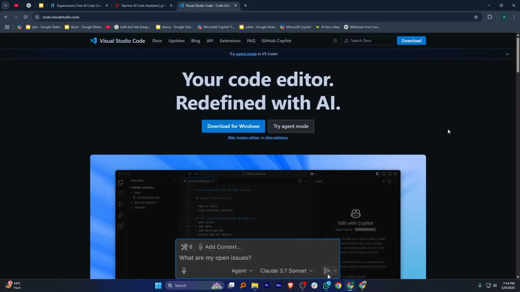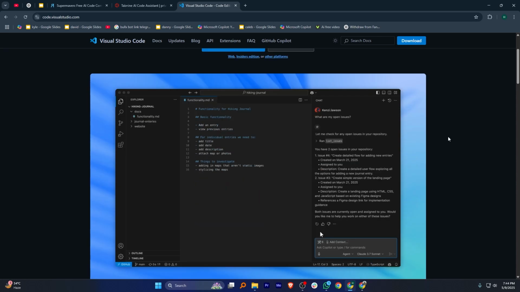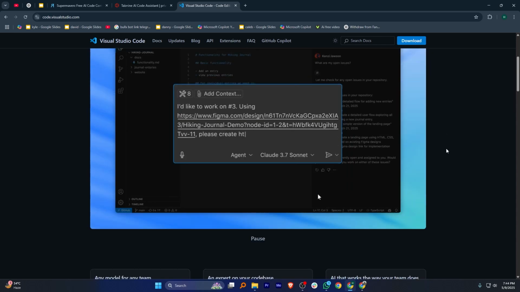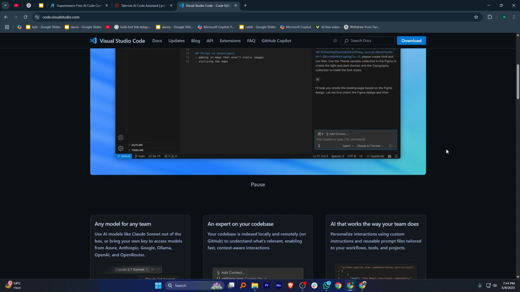Meanwhile, VSCode is a powerful and lightweight code editor developed by Microsoft. Although not an AI tool itself, it supports AI assistants like Copilot, Tabnine, and Supermaven. It is highly customizable and supports a wide range of programming languages and extensions. Its performance can slow down slightly when running many resource-heavy extensions.